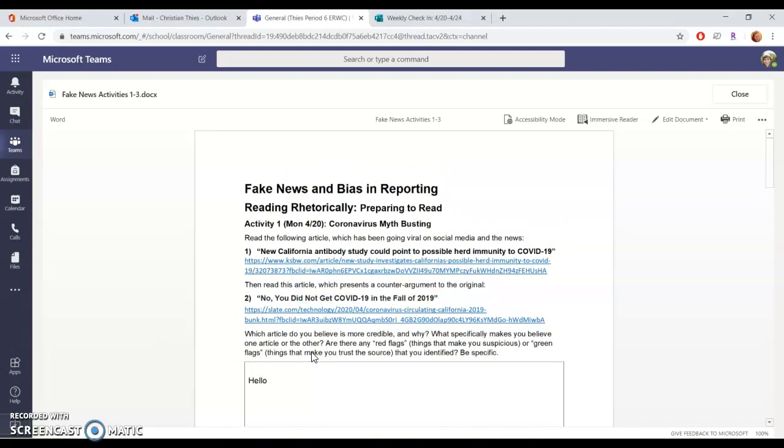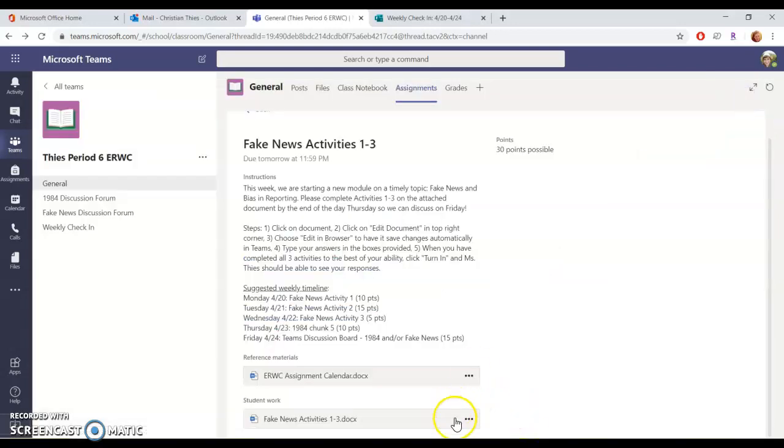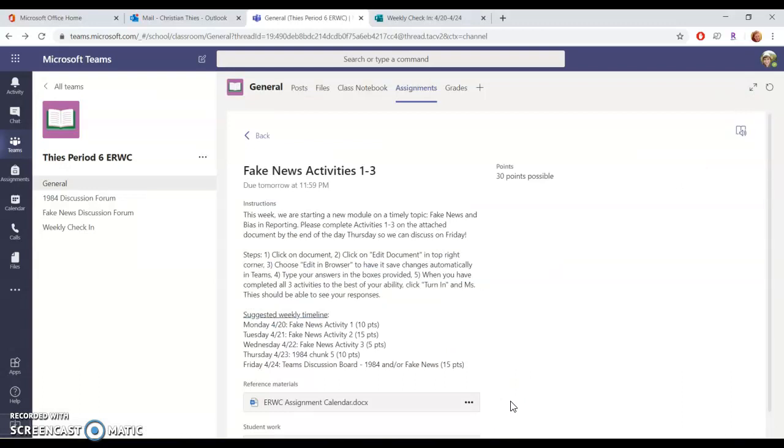Microsoft Teams actually lets you just edit the document right here in Teams. So it's actually really simple if you kind of understand how to get to it the first time. Just remember edit. Edit in browser is probably the quickest and easiest way to do it. And then close it. It'll save your work automatically. So you don't have to worry about trying to print it out and write it on paper and then scan me a copy. None of that hassle. Just do it completely all online.